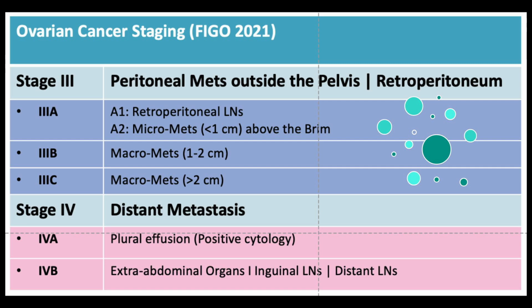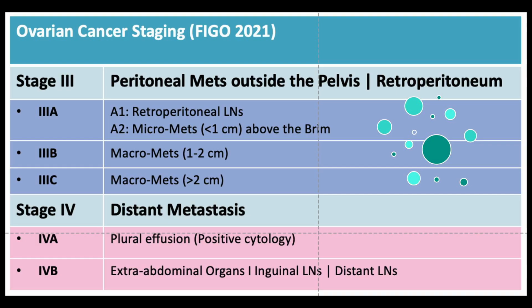Now, lymph node you can remember like globular or circular structures or deposits. So, in ovarian cancer stage 3, it is about peritoneal metastasis, which are outside the pelvis, or the retroperitoneal lymph nodes.